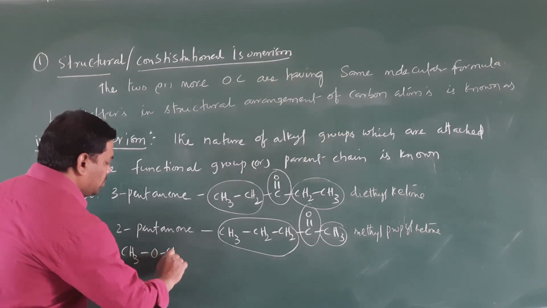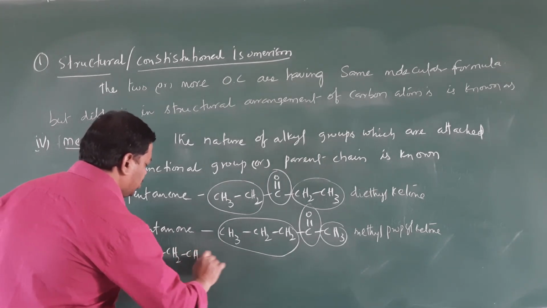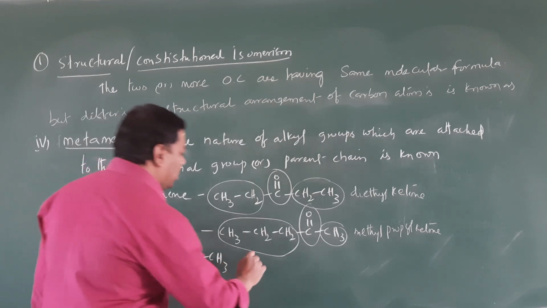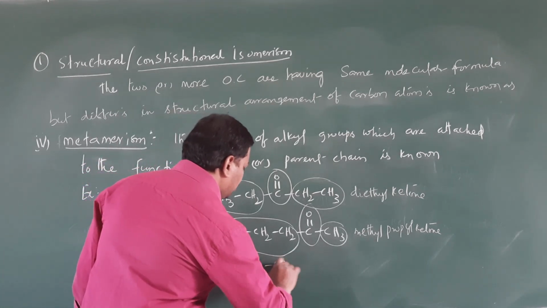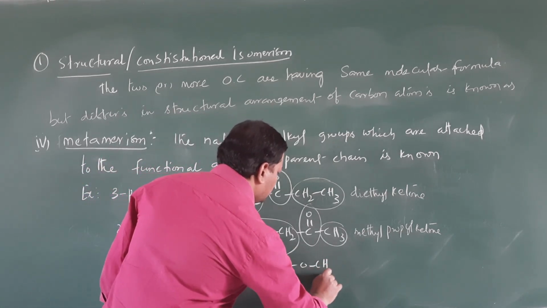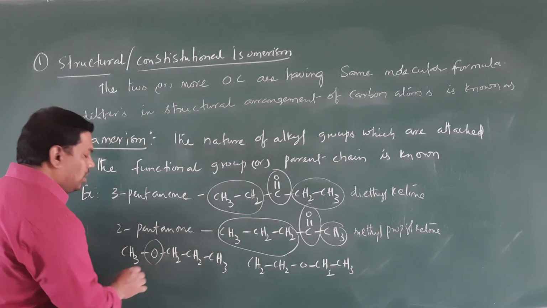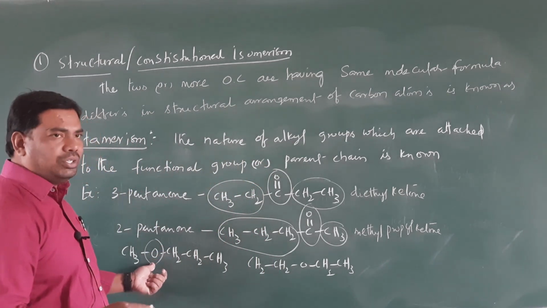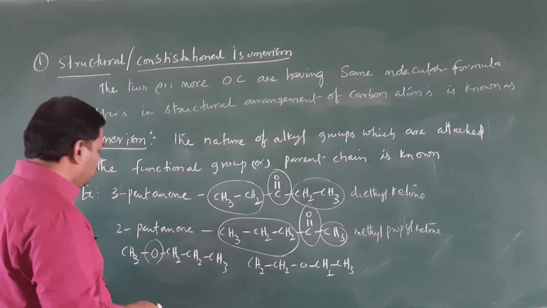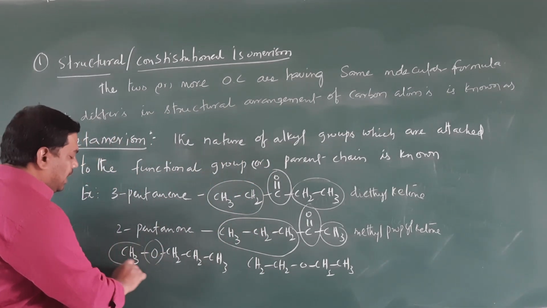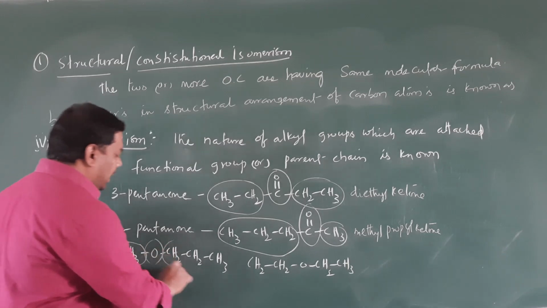I will take one more example, that is CH3 O CH2 CH2 CH3, or CH2 CH2 O CH2 CH3. Here you can see this is R-O-R, meaning the ether functional group, the oxy functional group. This functional group is attached with methyl, and here we have propyl.